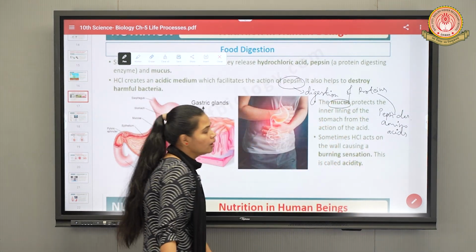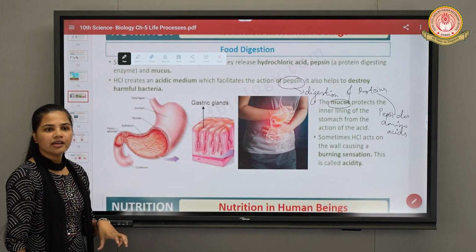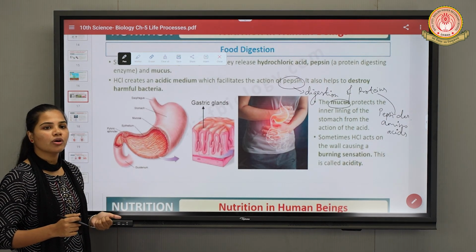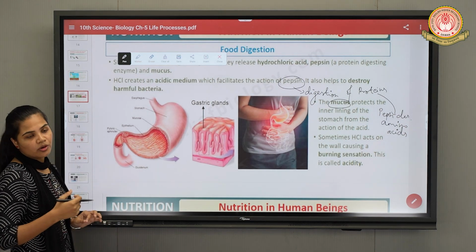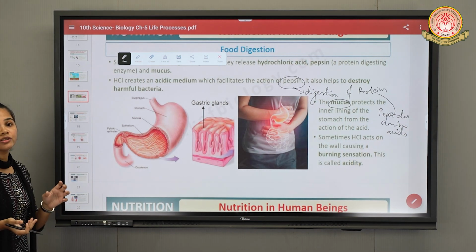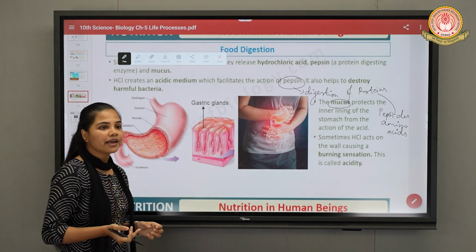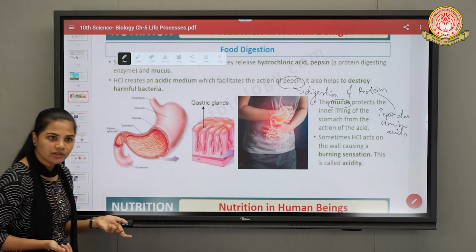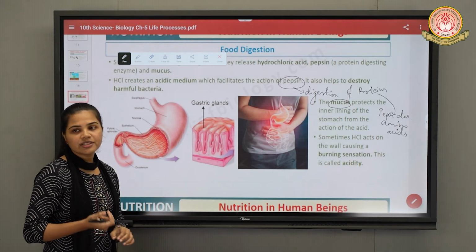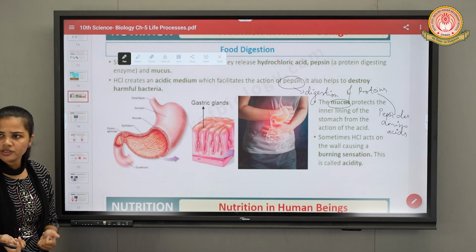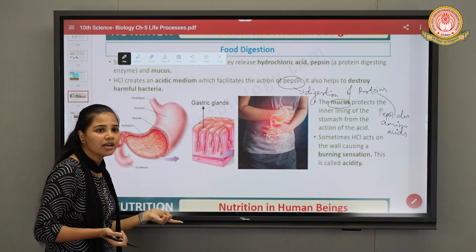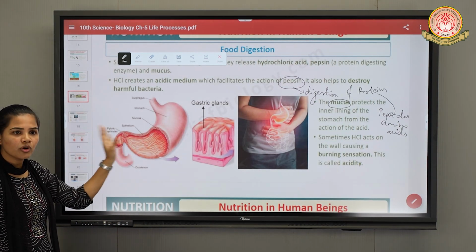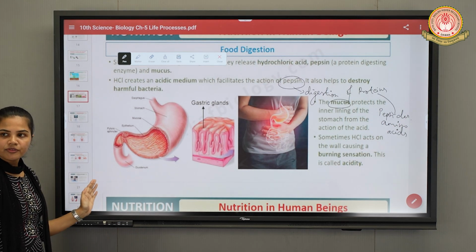Third is what? Mucus. So the role of mucus inside our stomach is to protect the inner lining of the walls of the stomach from the action of hydrochloric acid, right? Hydrochloric acid is going to produce more amount of acid. If it produces more acid, it can inflame the walls of the stomach. So to prevent such inflammation, we have what? Mucus, which is secreted by the gastric glands, right, by the stomach. Fine. Role of pepsin, mucus, as well as hydrochloric acid is clear. Fine.